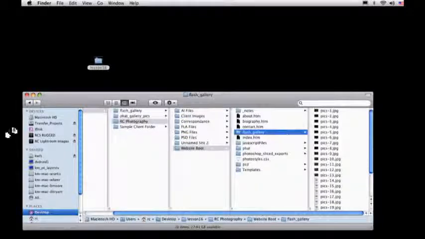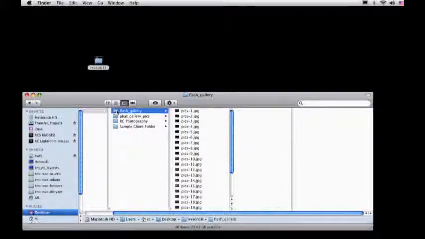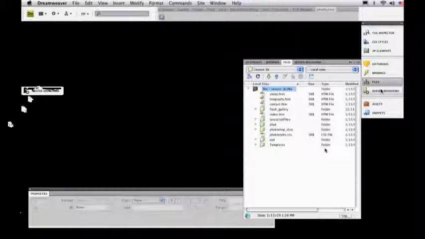we're going to use. If you don't have that, just grab the Flash Gallery folder from here and put it inside your website root folder. But that's where we're going from here. Now, in Dreamweaver, let's go ahead and move that out of the way. I always forget to do that. In Dreamweaver, I have my files, and we're pretty much all set with all of this stuff.